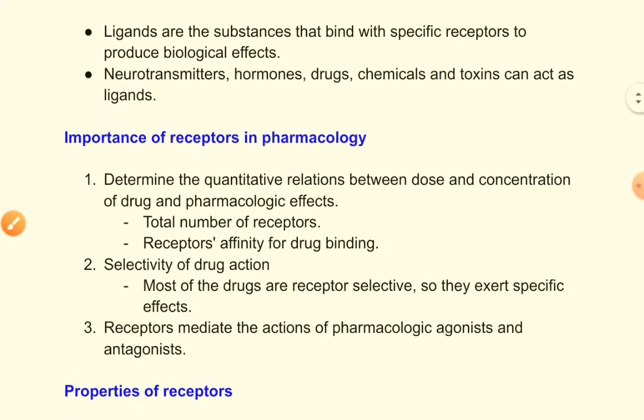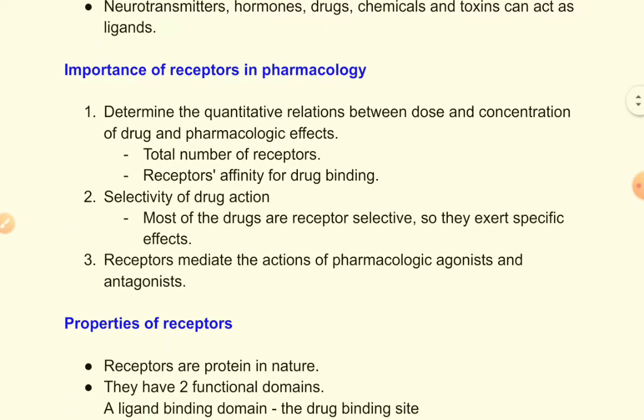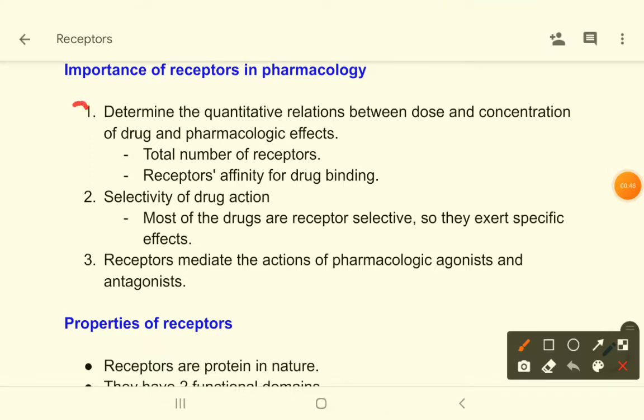Now let's see what is the importance of receptors in pharmacology, or what is the fun of learning receptors. First of all, you can say that we can determine the quantitative relations between dose and concentration of drug and pharmacologic effects.